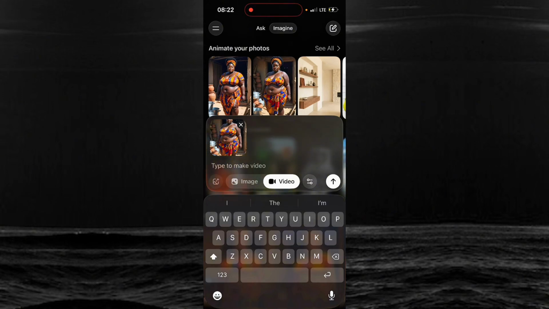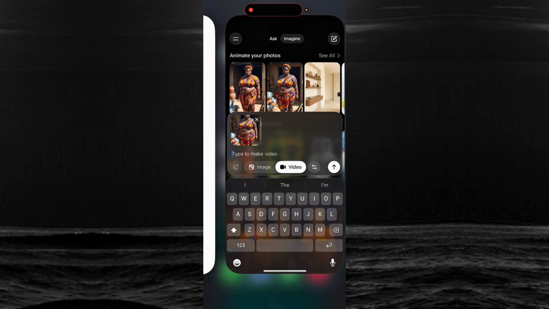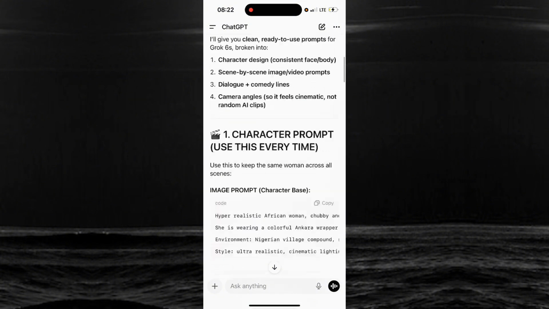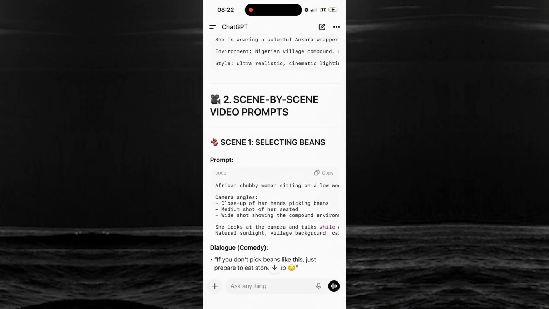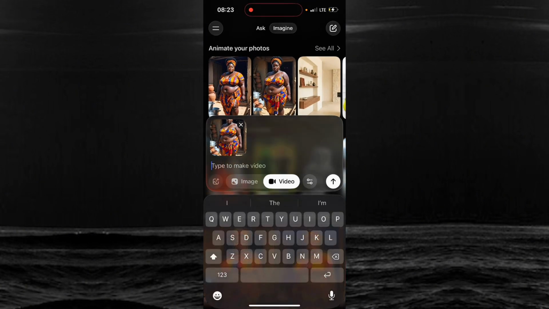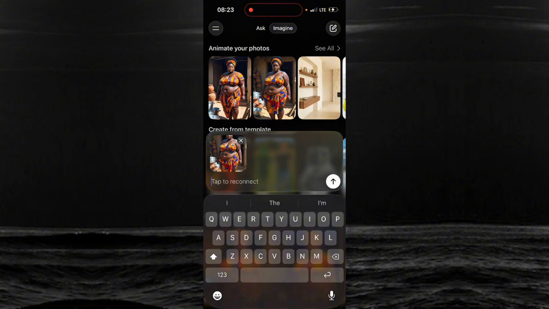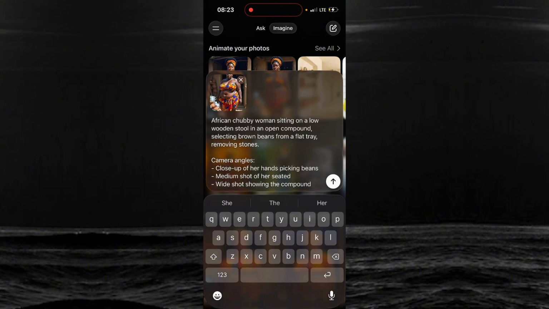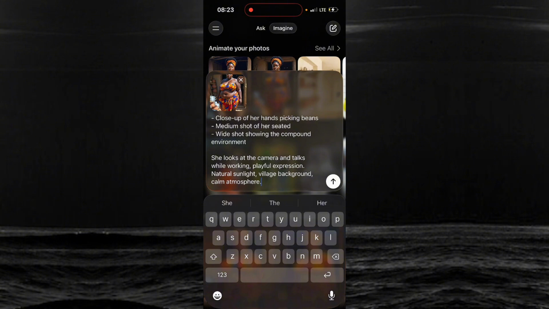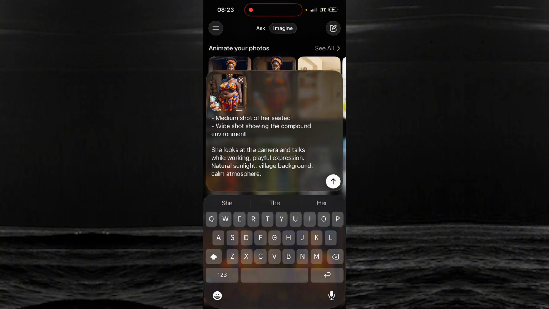So I'm going to go back to chat to copy my prompt. This is it. The woman is selecting beans. So I'm going to copy. Then I'll come back to chat and I'll paste that prompt. So the prompt says: African woman sitting on a low woody stool in an open compound selecting beans in a flat tray. She looks at the camera.